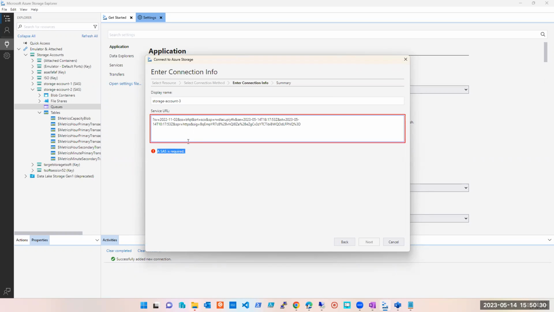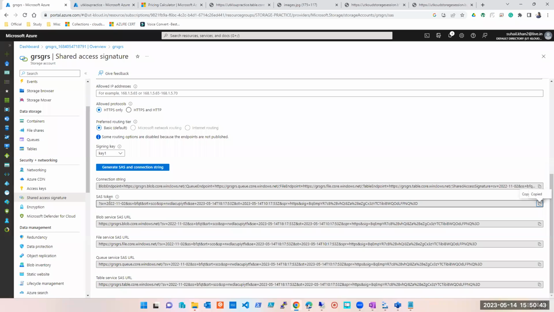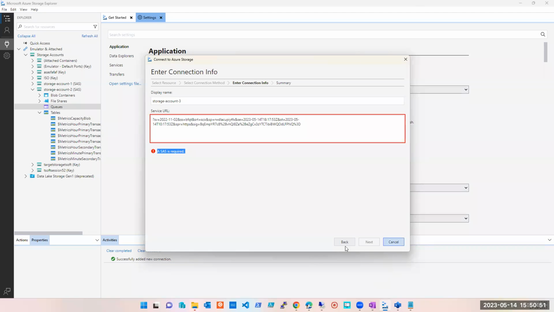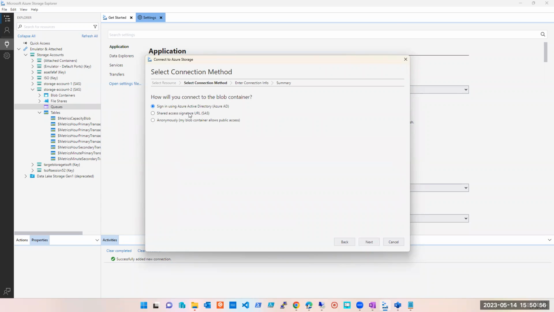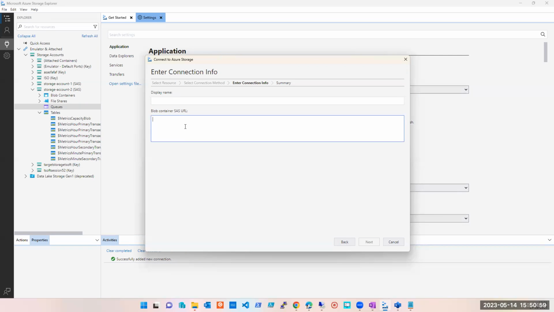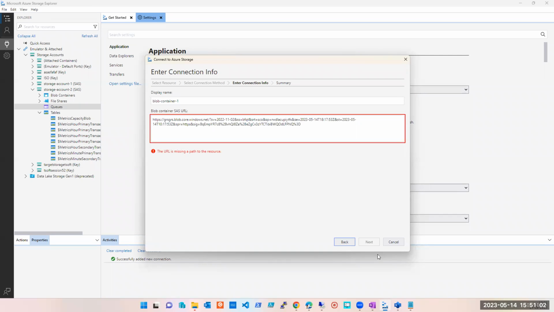This is a known error and we have fixed it before, but it always happens. But this is how you will be doing it. If someone asks you about SAS, this is how you will give them the SAS link and they will be able to connect. If you want them to access only Blob, you will give them this one, the Blob URL. The person will come here, select Blob, select SAS, and the same error might appear here. Okay, next. I'll figure it out and let you know how to do it. But this is the method you will be using. Is it clear, guys, to everyone?